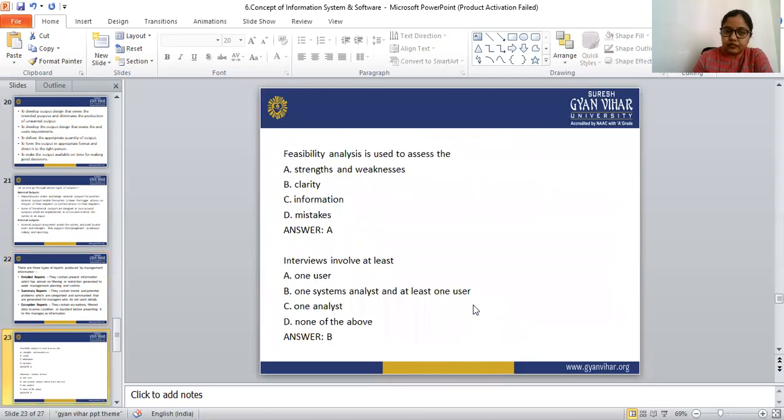Let's see some questions. Feasibility analysis is used to assess the strength and weakness of the company. The next question is, interviews involve at least one system analyst and at least one user.